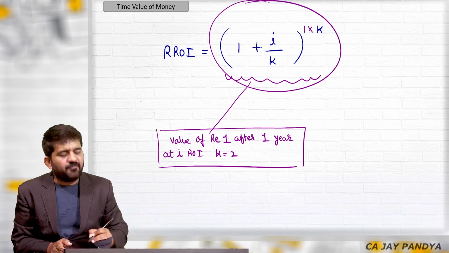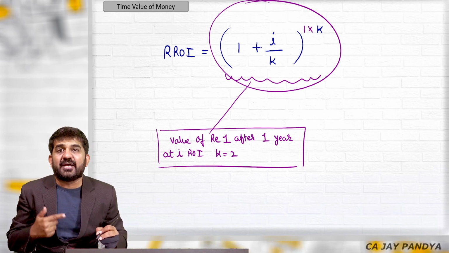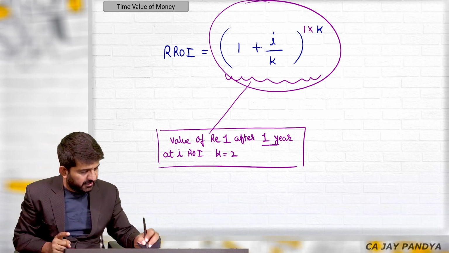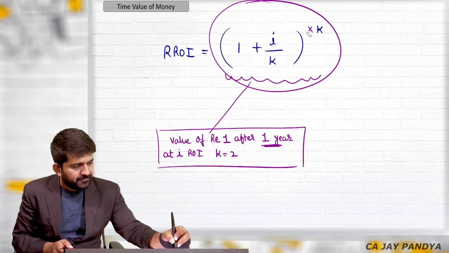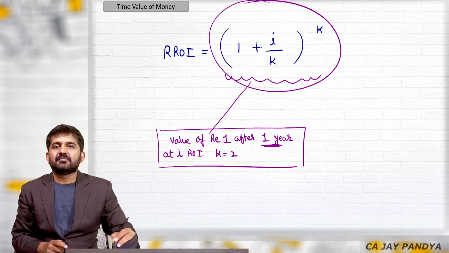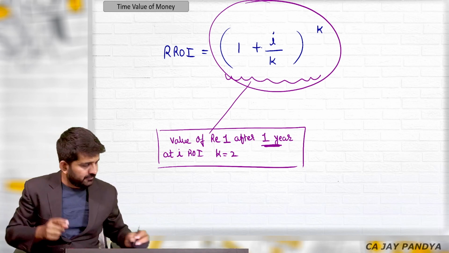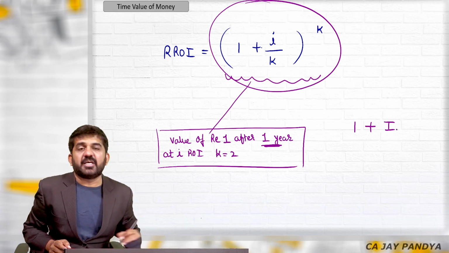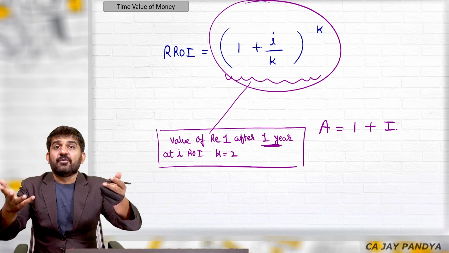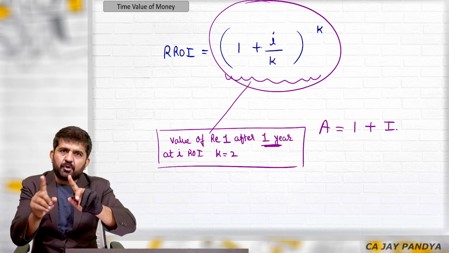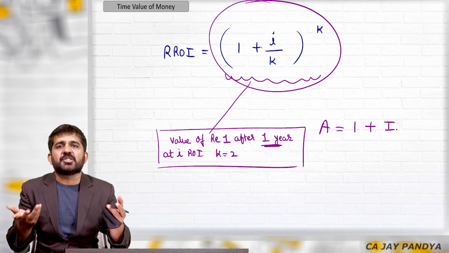It is the value of rupee 1 at I rate of interest, where interest is compounded more than 1 time in a year, after 1 year. Because here I have not taken 2 or 3 or 4 or 5, I have taken 1 over here. So you are getting the value after 1 year where 1 rupee was invested. Really, what amount will you be getting if you have invested 1 rupee after 1 year? I want to find out how much real rate of interest you have earned.